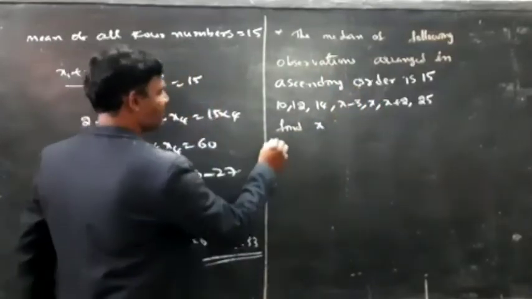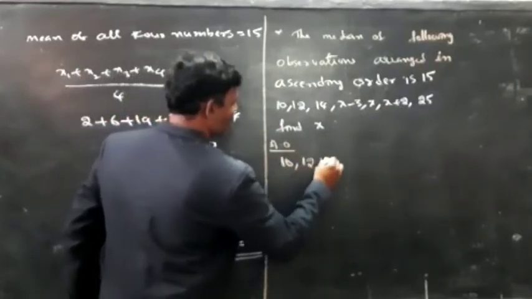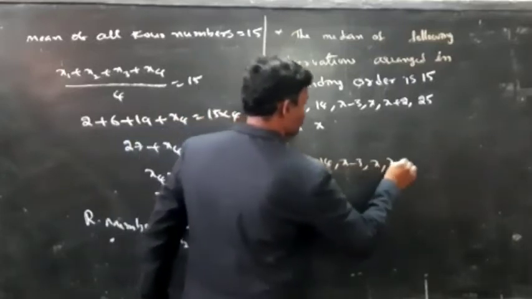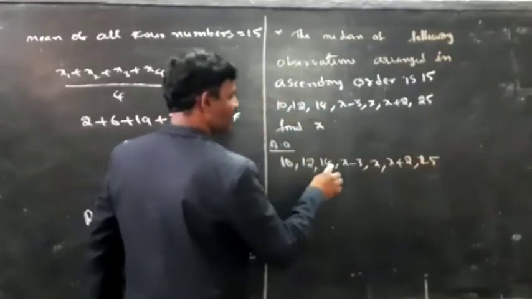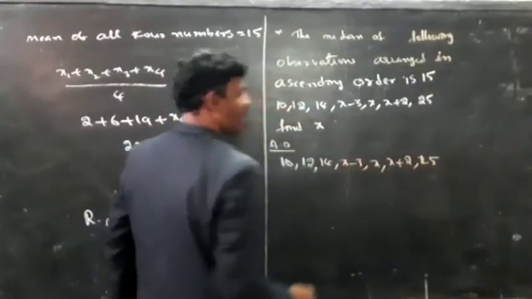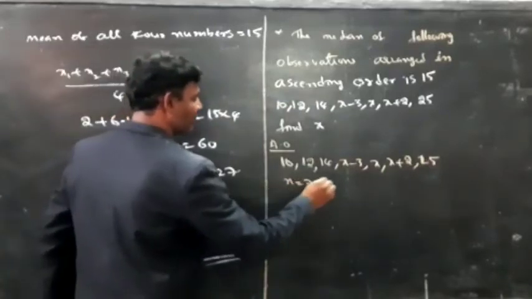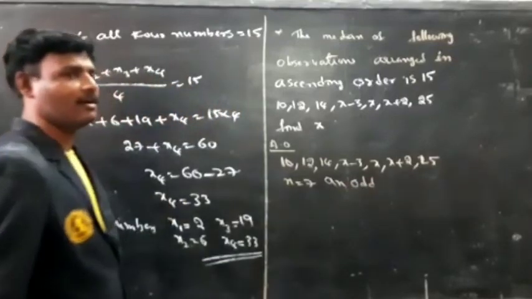How many observations are there here? 1, 2, 3, 4, 5, 6, 7. So n is equal to 7, which is an odd number.